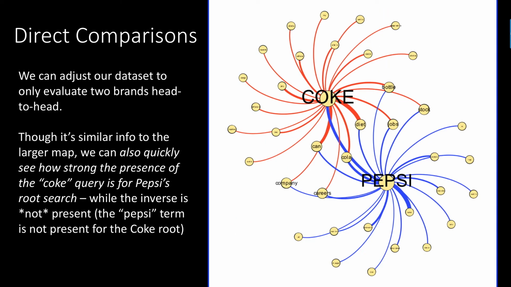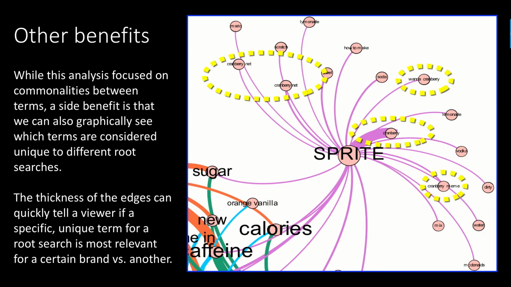We can also do direct comparisons. So this is an example of looking at just two different brands, looking at the different root queries for them. It's the exact same type of information we might have had in our overall visual, but when we clean everything else out, it might just make it a little bit easier to identify. That's a technique that we can use pretty simply, just by cleaning up the data set that's being utilized before uploading to Gephi.